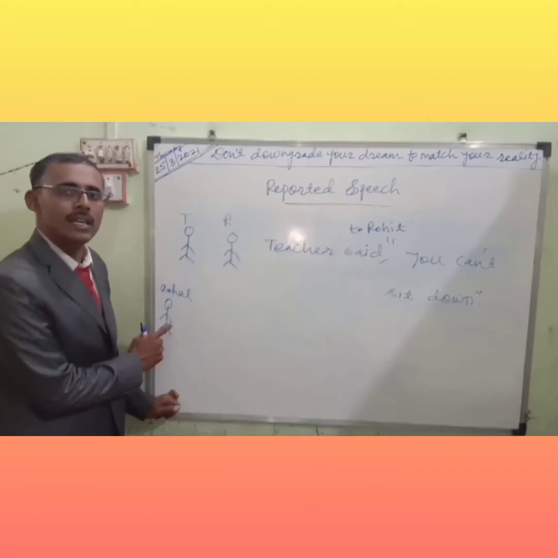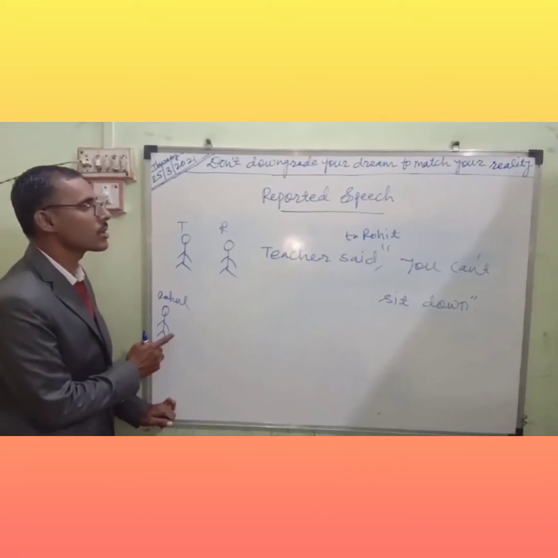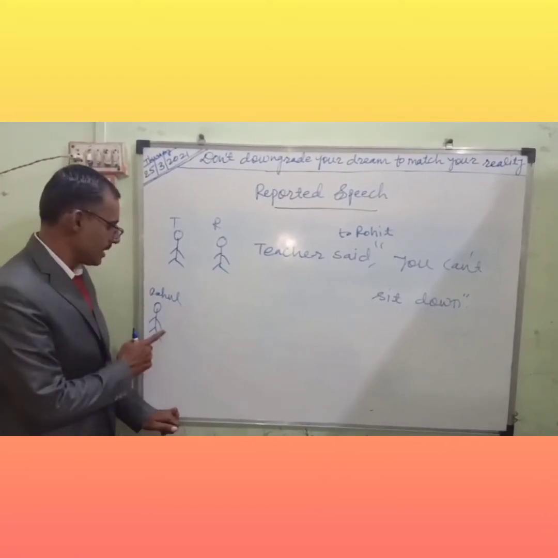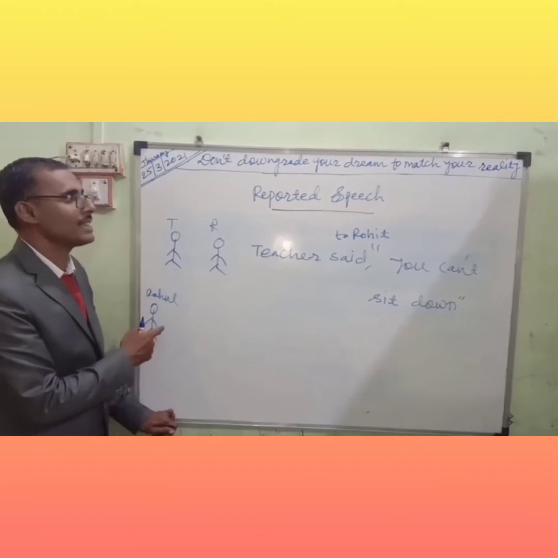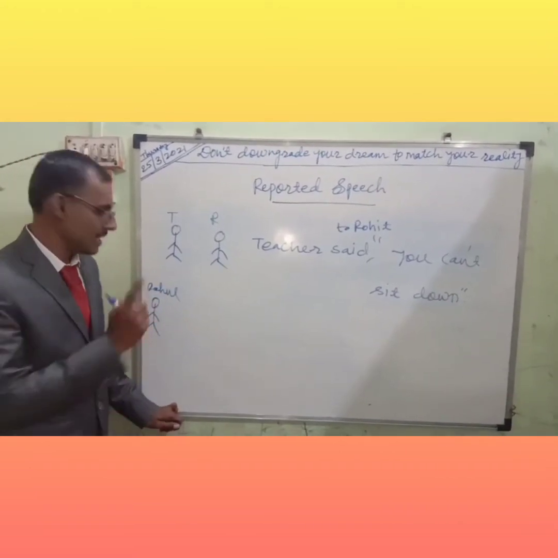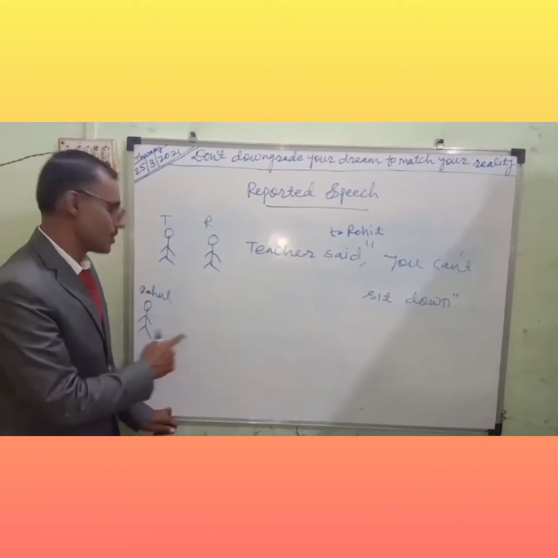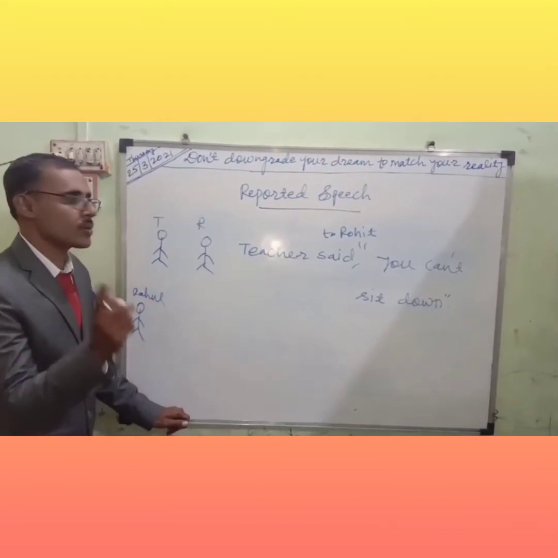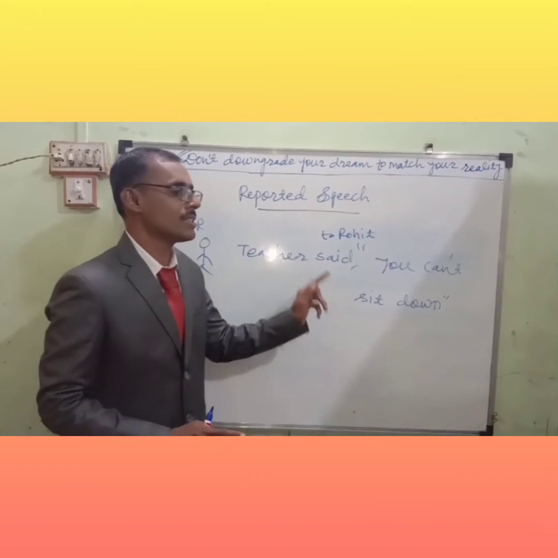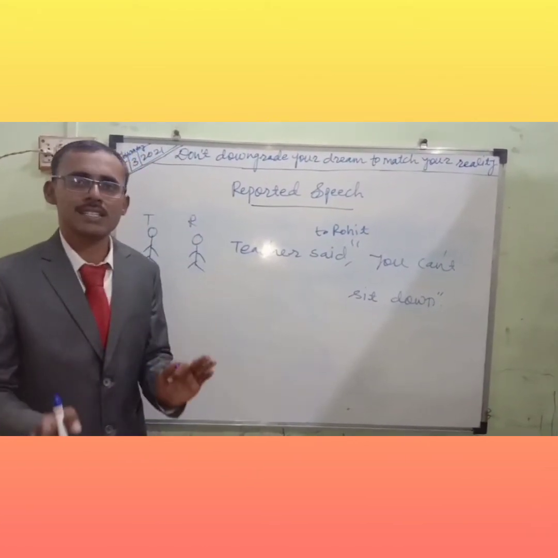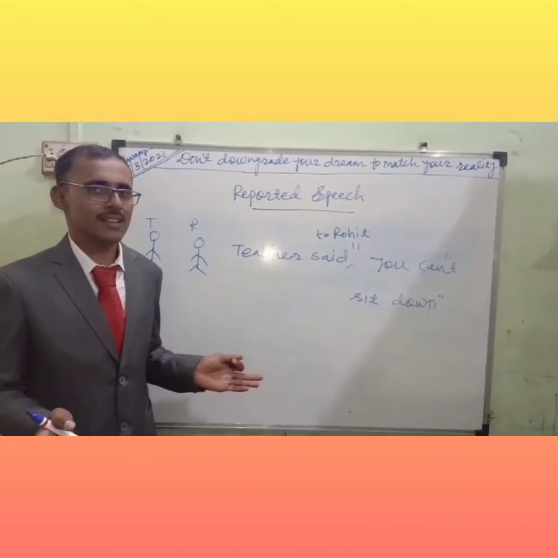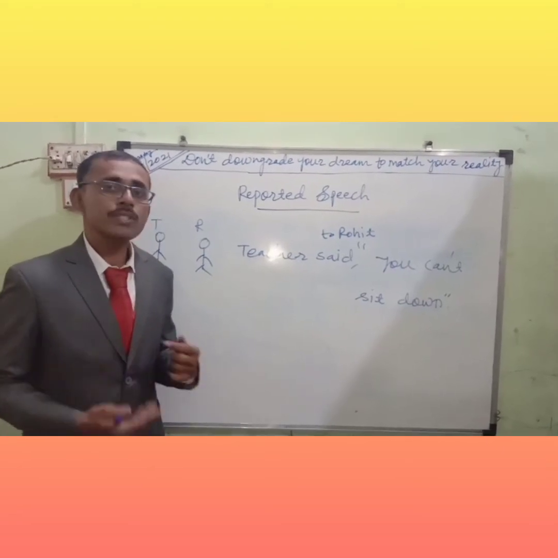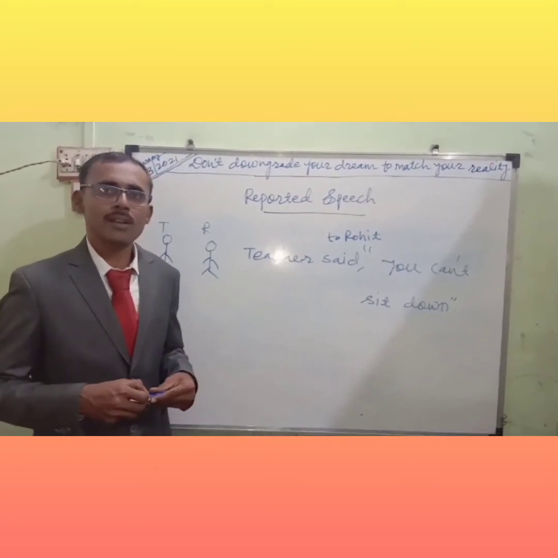Listen, my dear. He is a reporter. It means his dialogue is totally narration. He is copying all the dialogues, and that copy means reported speech. Listen how he is talking. Rahul is talking. Try to understand. Teacher told Rohit that he could not sit down. That is the answer. So, we have seen already Sunil Gavaskar's example, my dear students.